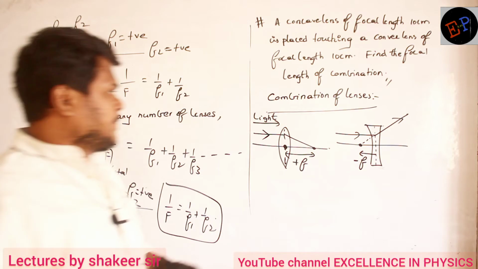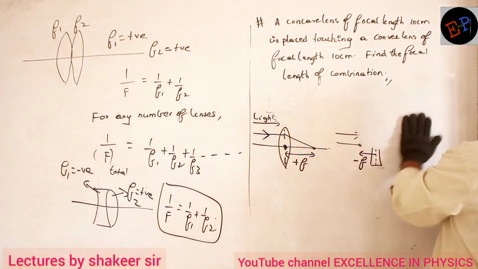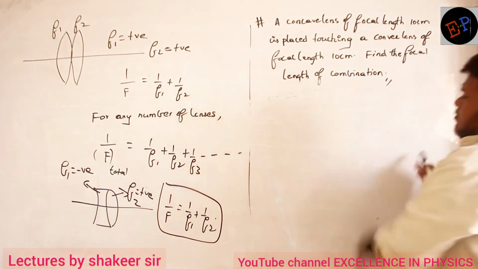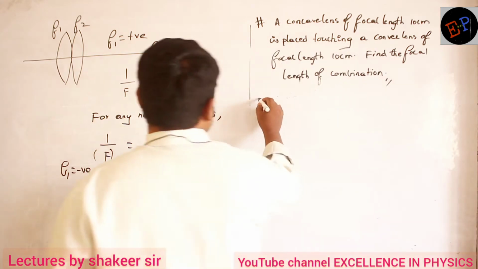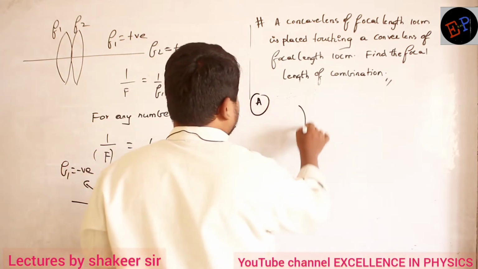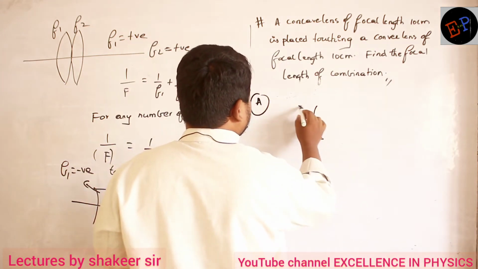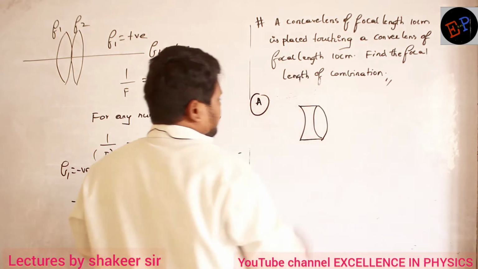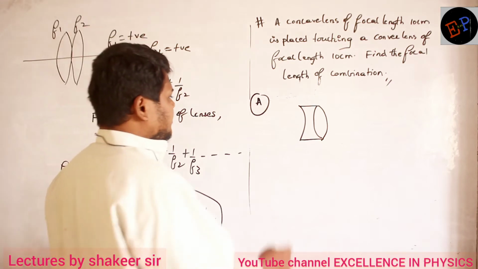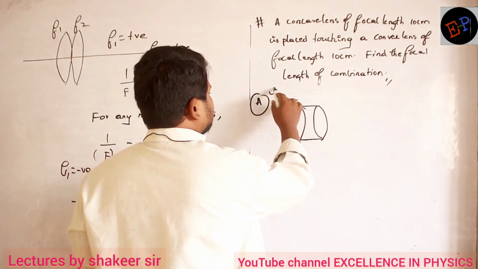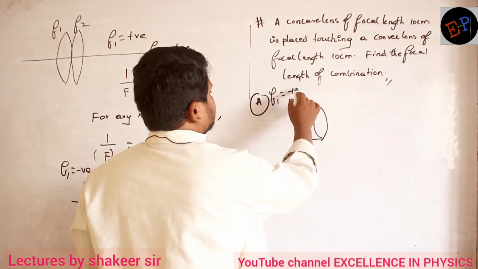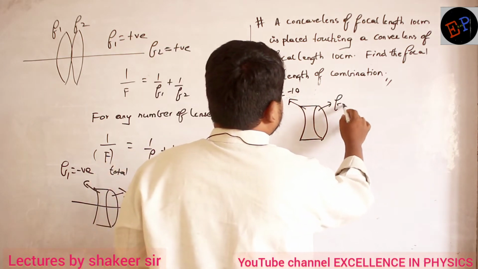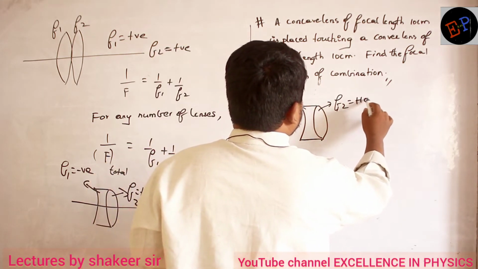Come on. So how to draw the diagram of this one? First of all, we are taking a concave lens, clear? And it is placed touching a convex lens. So this is a convex lens. This is the combination. Focal length of this one is minus 10. And what is the focal length of this one? Focal length of this one is plus 10.